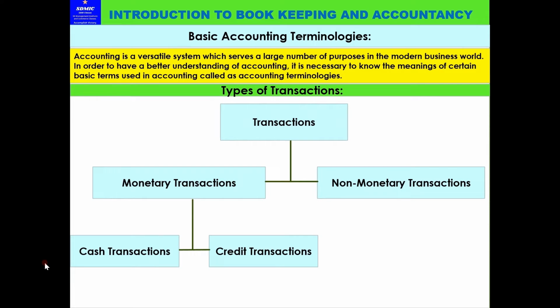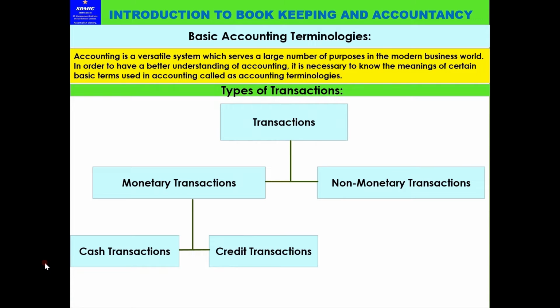For example, goods are sold, but the payment is not received, no cash or cheque at the same time. It may be given after a particular period fixed by the customer and the business owner.